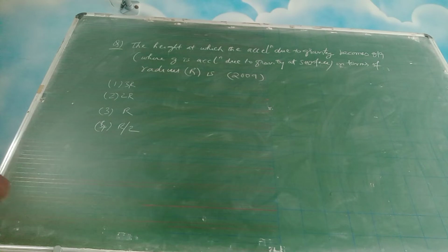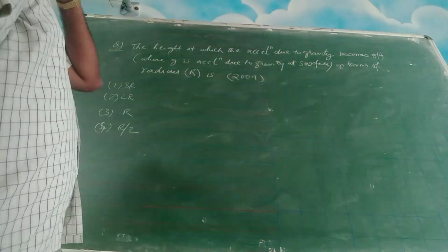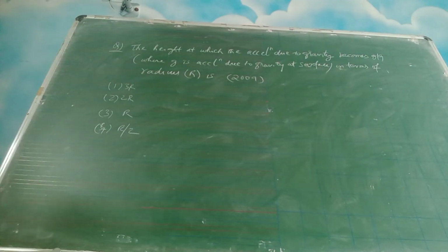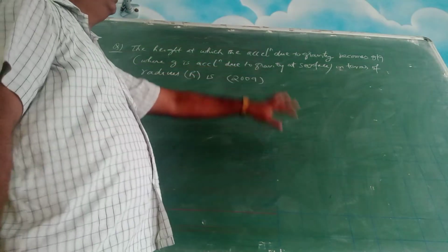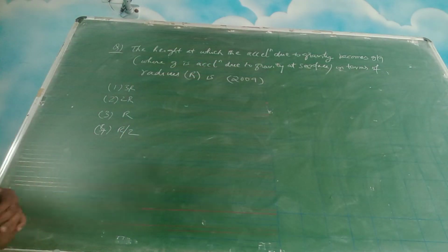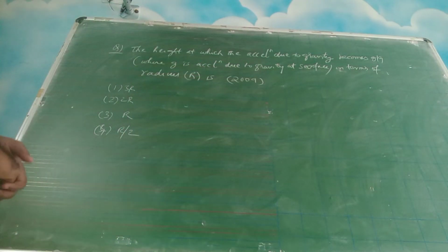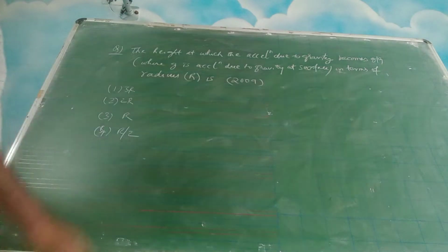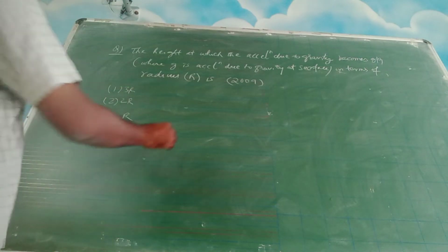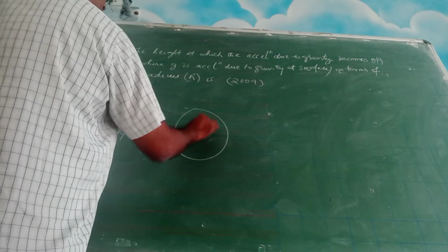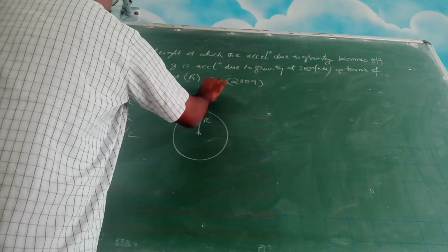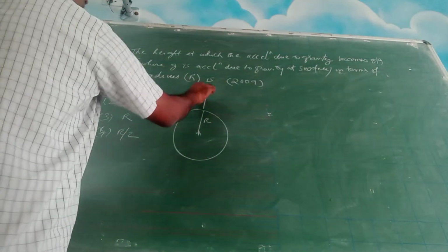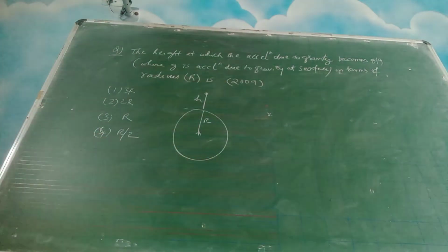Now look at this question. The height at which the acceleration due to gravity becomes g by 9, where g is the acceleration due to gravity at the surface, in terms of radius R, is. Now this question has come in 2009. The exam is not mentioned, but in 2009 it has come. So here the variation of acceleration due to gravity with respect to height is asked. So this is your radius, and the object is somewhere above the ground. I am drawing a picture so that you get some idea about what we are doing.